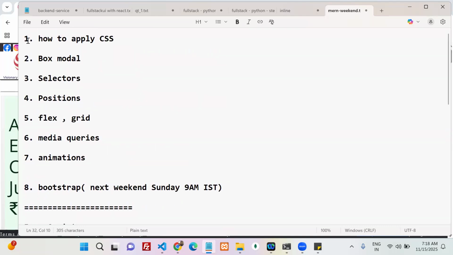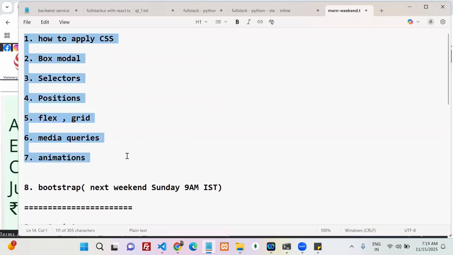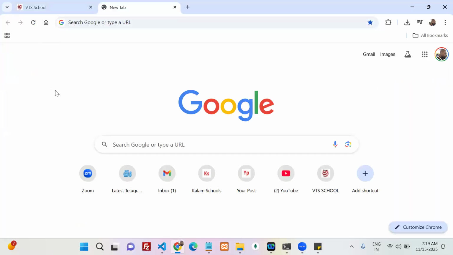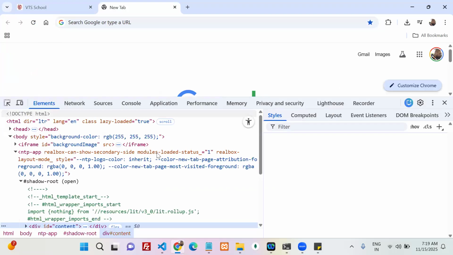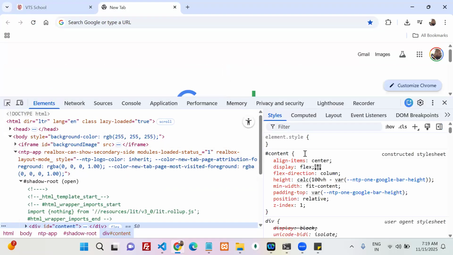If you know these topics, you can handle the design part. There are so many CSS properties, and it's not possible to remember each and every property.